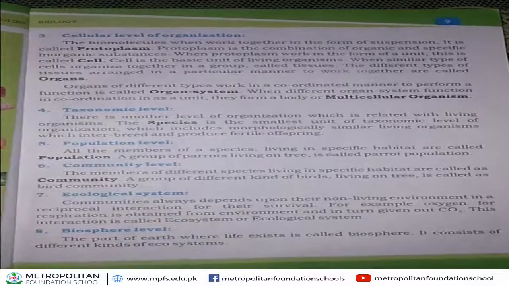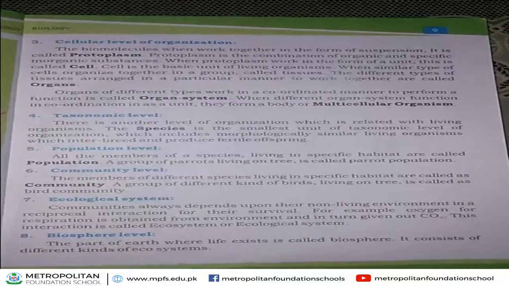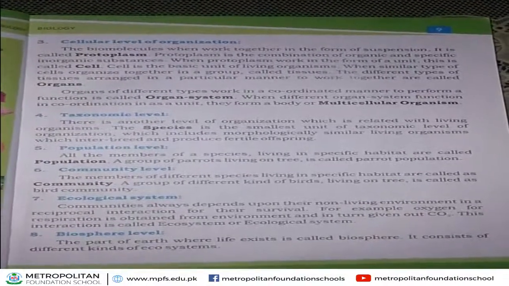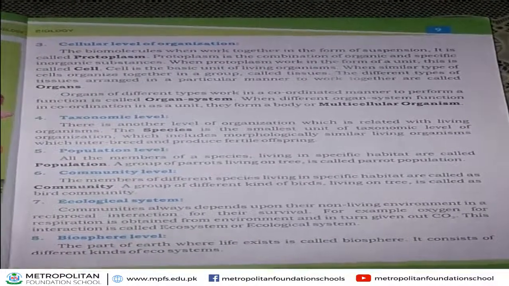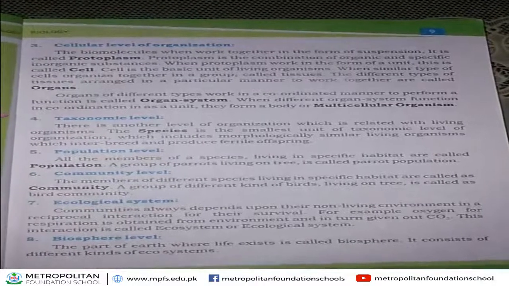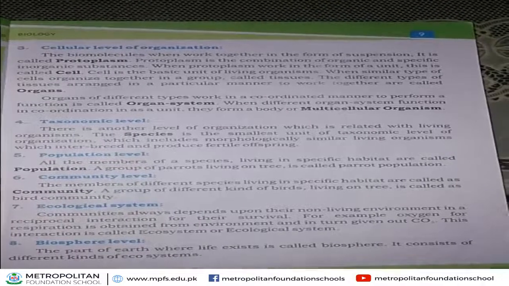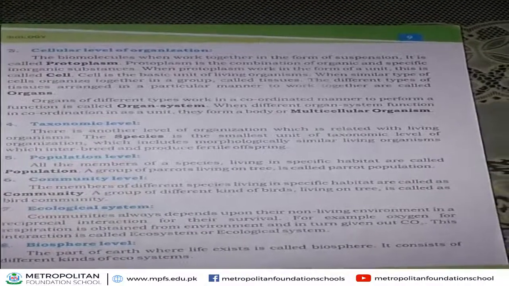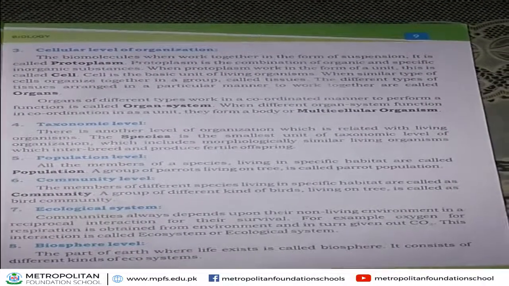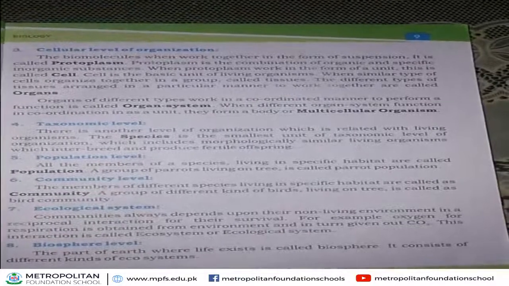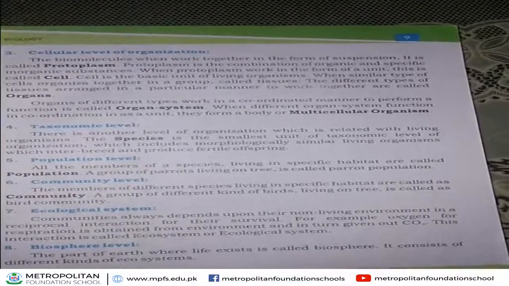Next, taxonomic level. You know, students, the smallest unit of taxonomic level is species. What is a species? Species are those organisms which include morphologically similar living organisms and interbreed and produce fertile offspring. This is called species. For example, species of lion.